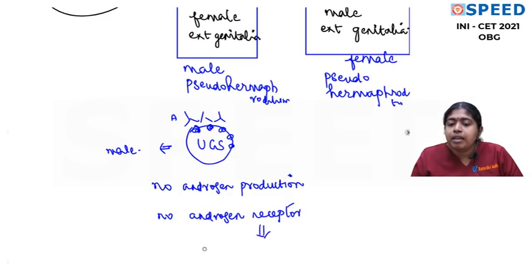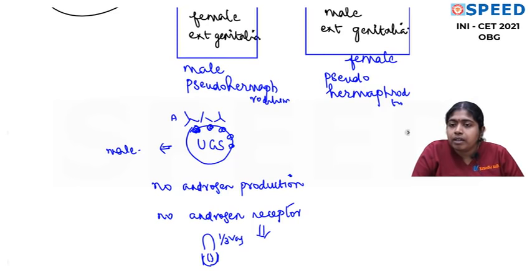In female, the urogenital sinus develops into the lower 1/3 of vagina and female external genitalia: the labia majora, labia minora, clitoris and all the other things. So if androgen acts on the androgen receptor in the urogenital sinus, it will develop into male external genitalia. If the androgen does not act on the androgen receptors, it will get converted into the lower 1/3 of vagina and female external genitalia. I hope you are very clear. You should be clear on this concept.